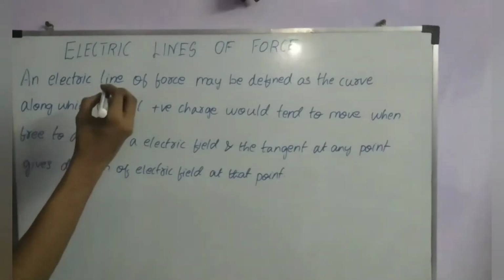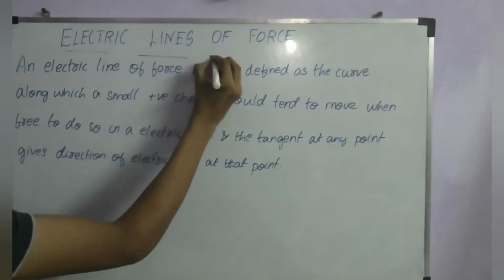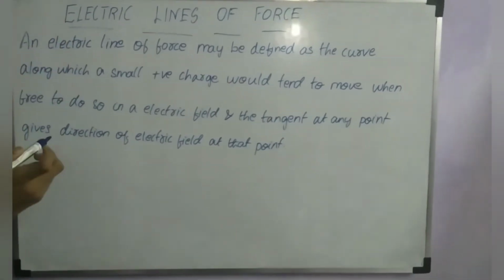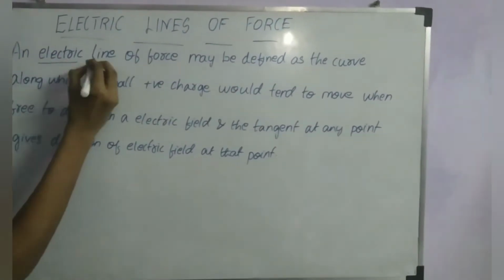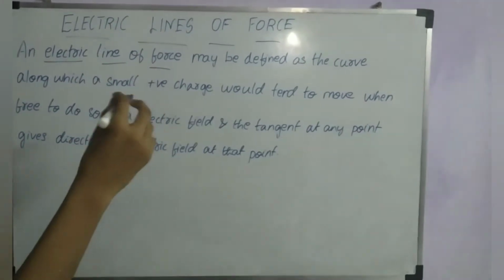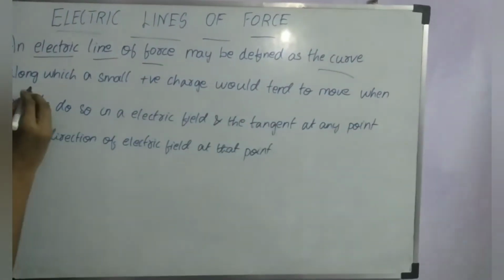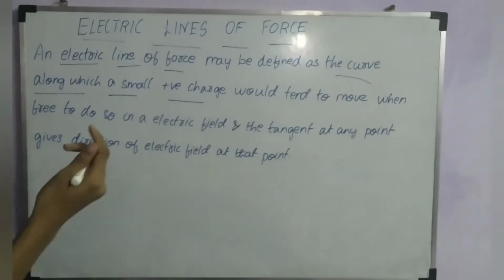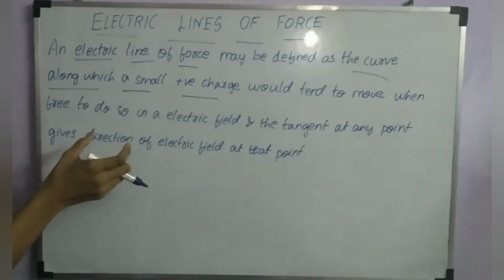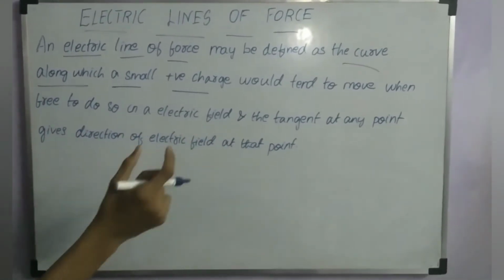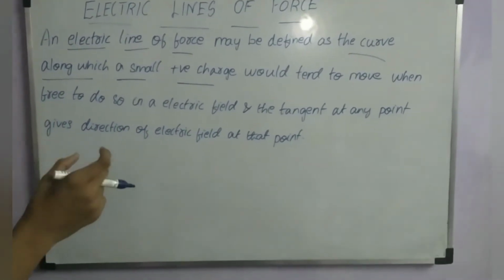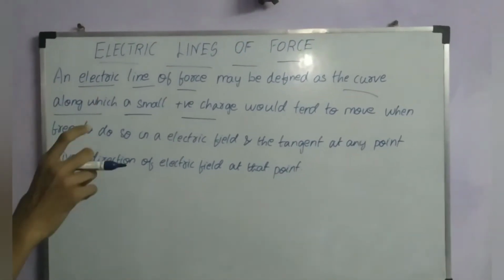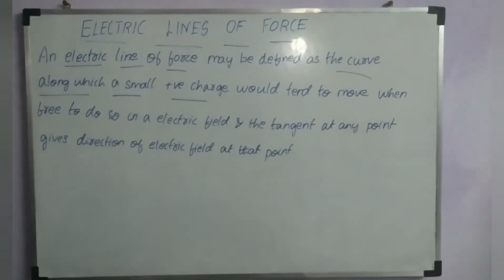We are going to read about electric lines of force or electric field lines. Definition of electric lines of force: an electric line of force or electric field line may be defined as the curve along which a small positive charge would tend to move, when free to do so in an electric field, and the tangent at any point gives the direction of electric field at that point. These big sentences are the definition of electric lines of force.